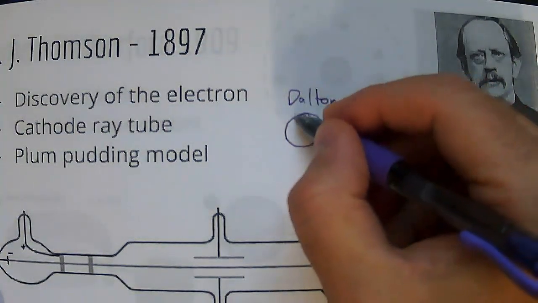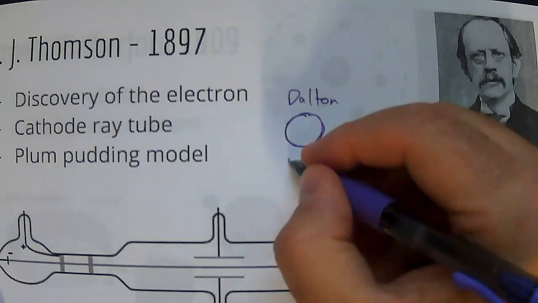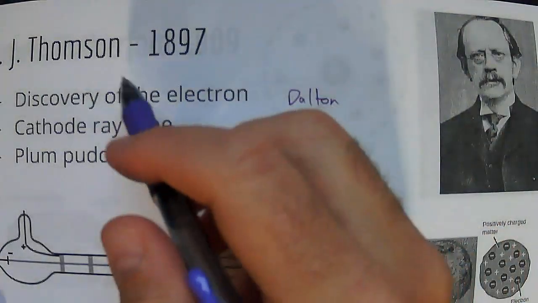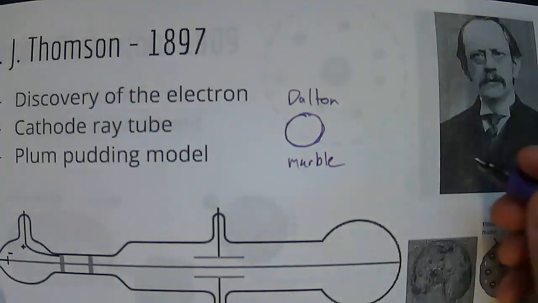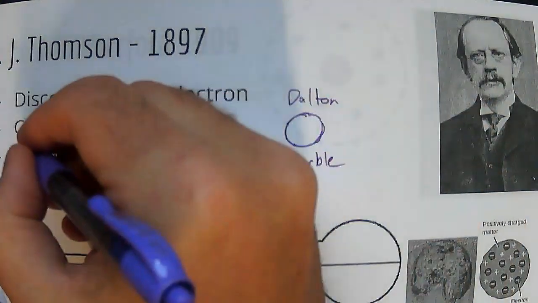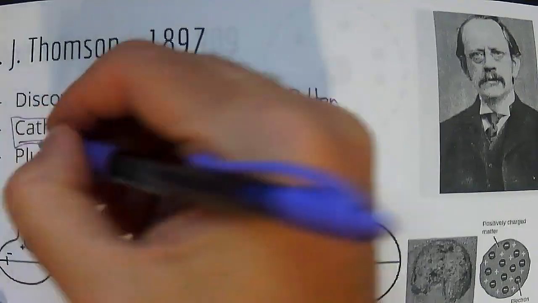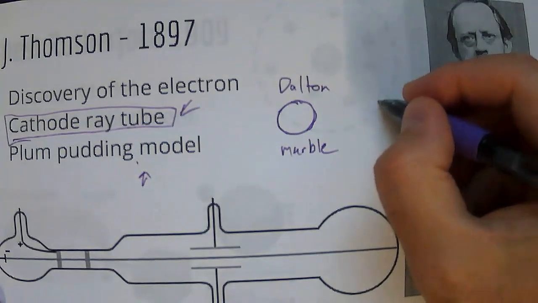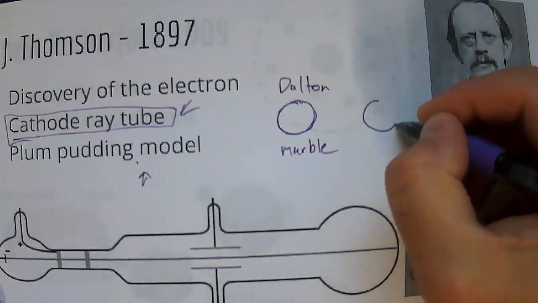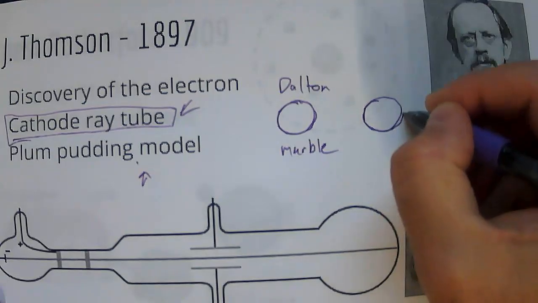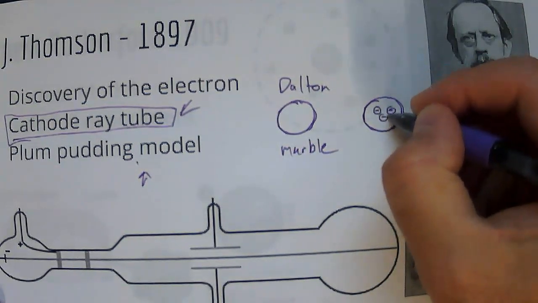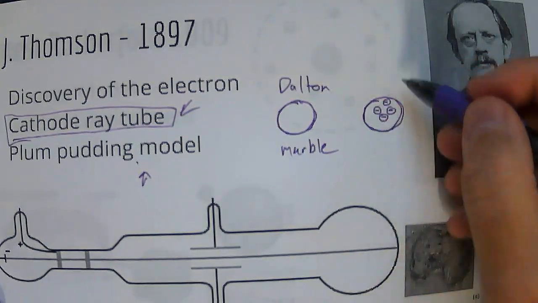a marble. Okay, and some people will say that Dalton came up with the atomic marble theory. Okay, what J.J. Thomson decided when he did his cathode ray tube experiment, that's the important experiment here, is he came up with the plum pudding model. So he said that, yes, there's this sphere, but inside there are these negatively charged electrons that can be removed.